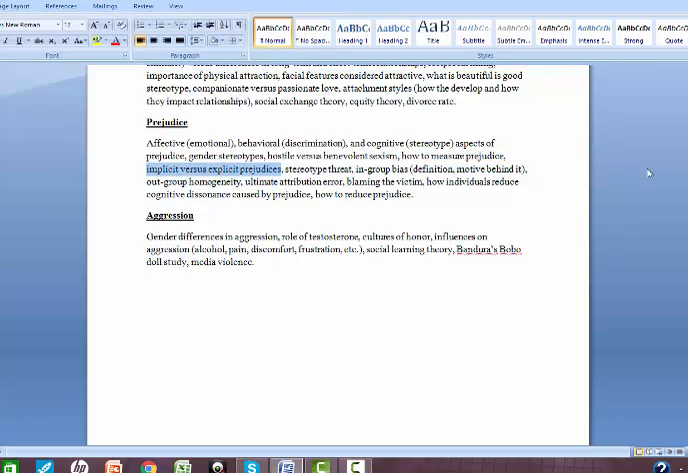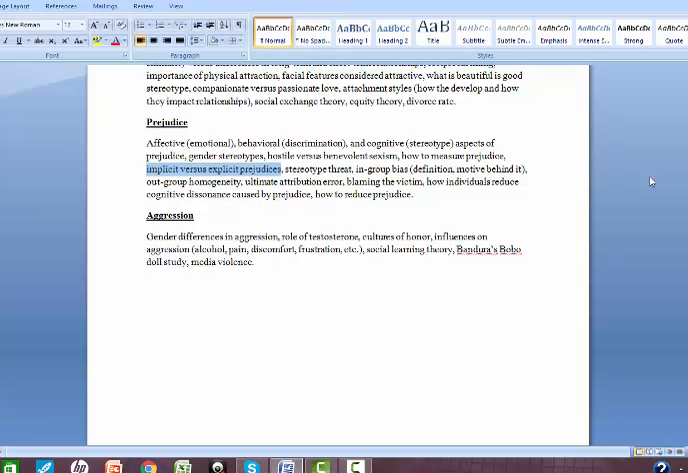So implicit versus explicit prejudice just has to do with whether or not you're aware of your prejudice. An implicit prejudice is one that we might not necessarily know that we hold, whereas an explicit prejudice is one that we know that we have, that if you asked me a question, I would tell you about it. Now, an implicit prejudice can still impact our behavior, and so maybe the best way to measure prejudice is just to see how someone behaves.